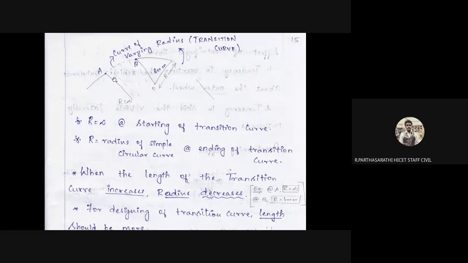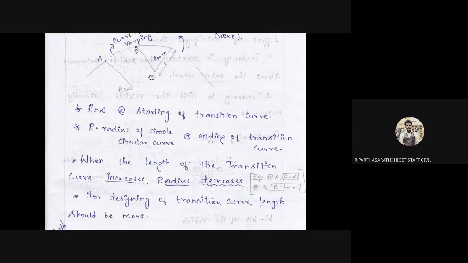We need to see the vehicle, its capacity, its speed, and any obstructions at point A, definitely to avoid accidents. Next, the radius of the simple circular curve at the ending of a transition curve. We need to provide this R as the obstruction radius, at the ending of the transition curve. We provide an arc from this point to here, so the two points coincide, and the intermediate projections need to be cut to make all vehicles visible. This is sight distance.